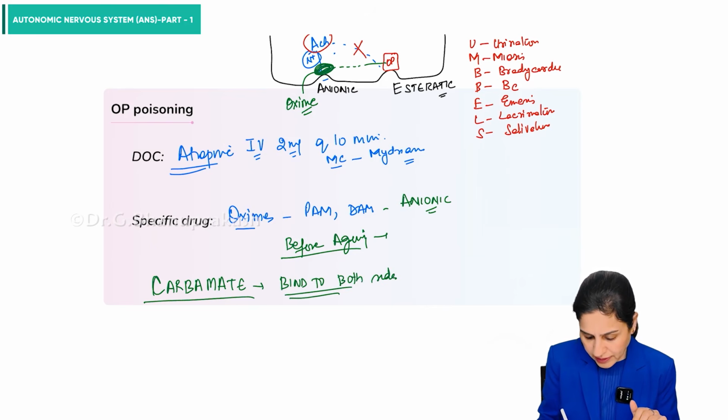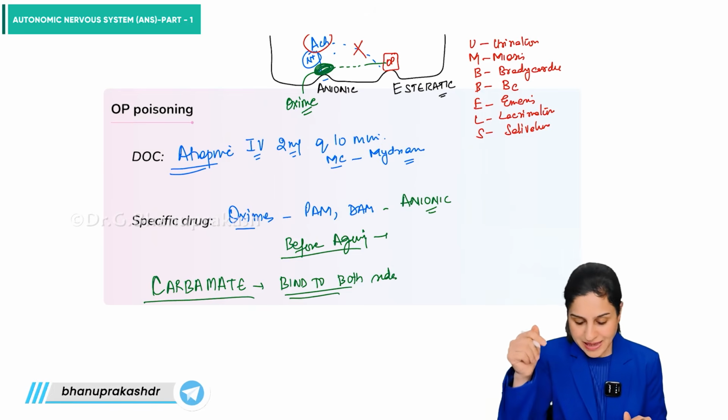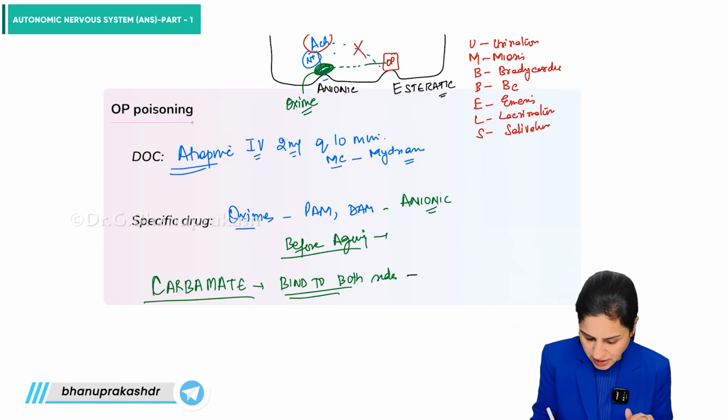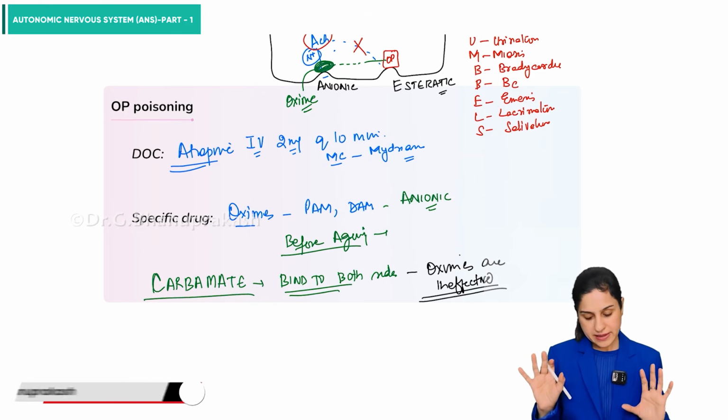So you see here that oximes do not have a site to bind. Therefore, in this case, oximes are ineffective, so they are contraindicated.